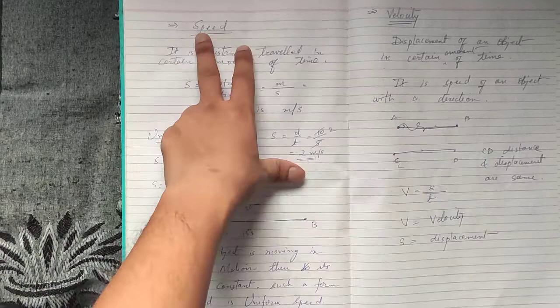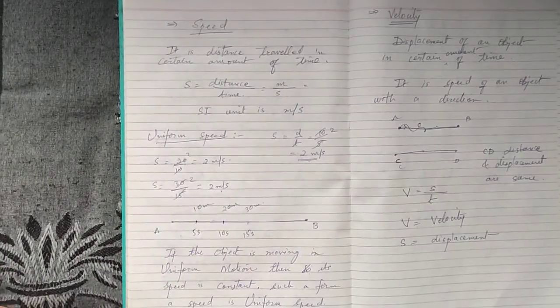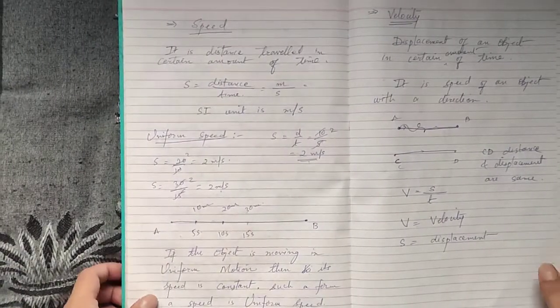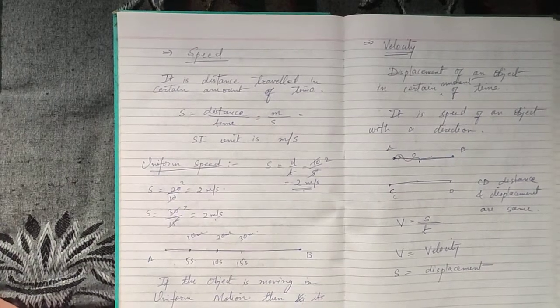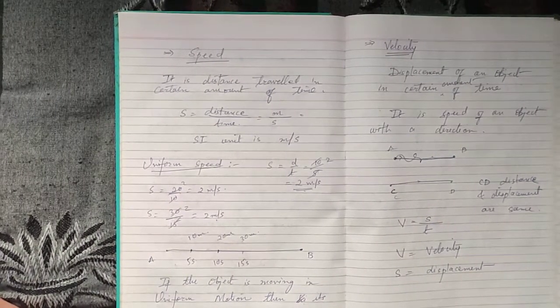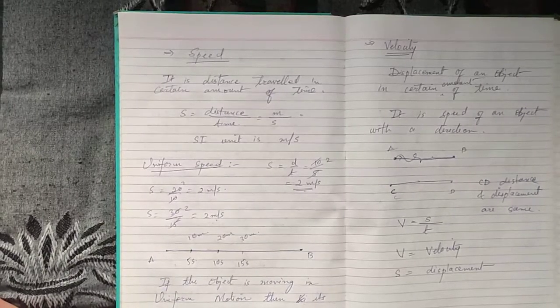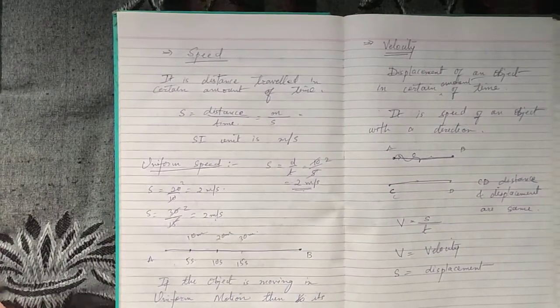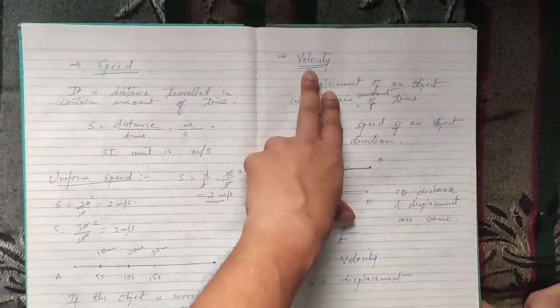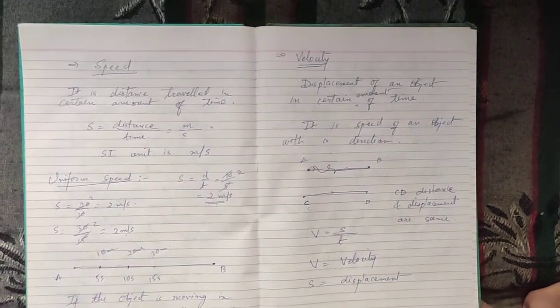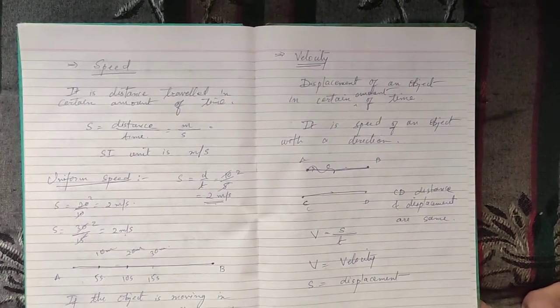Okay, speed on the other hand, that we studied in the previous classes, that is 6th, 7th, is actually a scalar quantity because it does not require any direction. Its counterpart is velocity, that is quite similar to speed but it also describes direction.